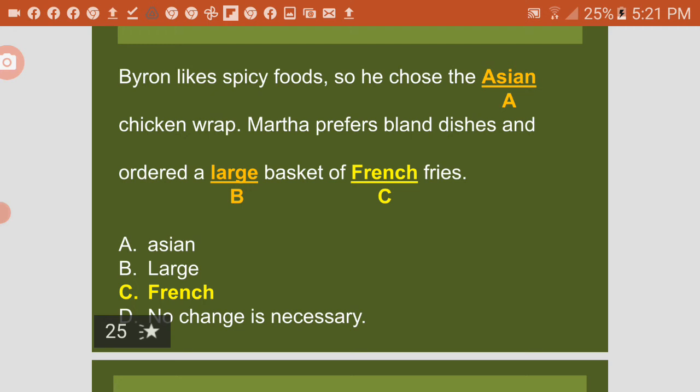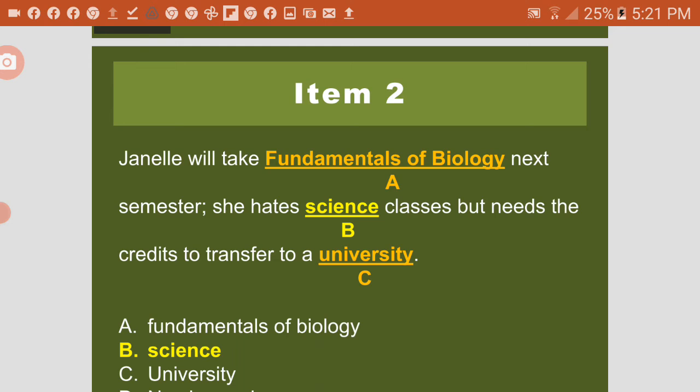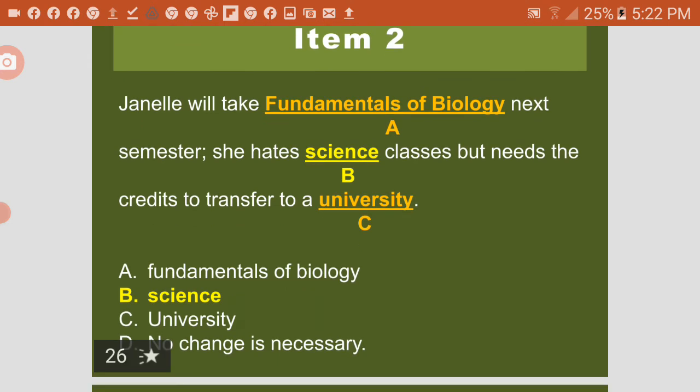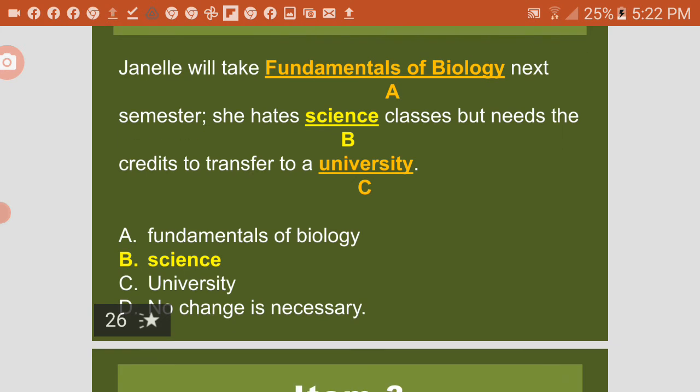Okay, next item. Item 2. Janelle will take fundamentals of biology next semester. She hates science classes but needs the credits to transfer to a university. Look at the underlined words. Fundamentals of biology. Is that correct? Okay. It's correct in the sentence. Science classes.